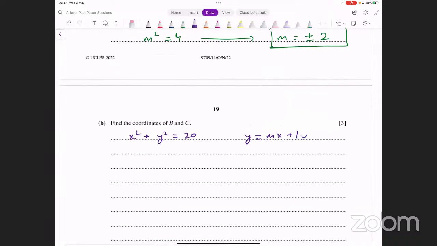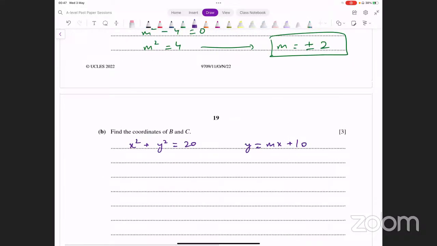Sorry. What do you have to do? Take any one tangent out of them. In one tangent the value of m was 2, in the other it was -2. You can input either 2 or -2. Let's say I input 2 in this. Just solve these two simultaneously. Put this in the first equation, and that's going to give me x squared plus (2x plus 10) whole squared equals 20. Let's solve this and see what that gives me.